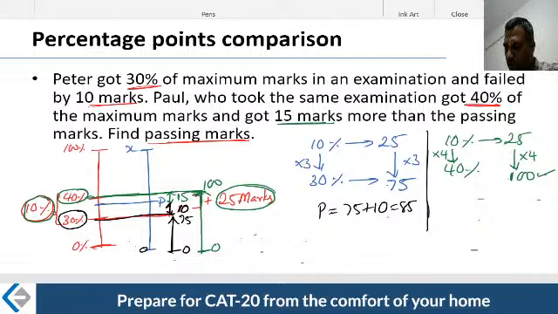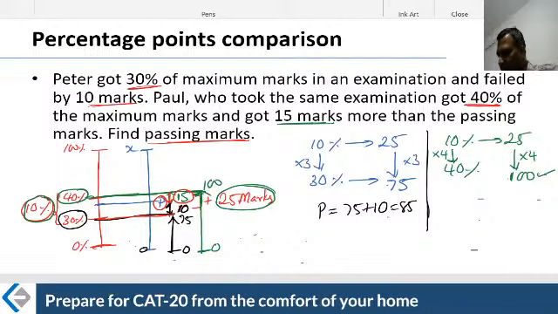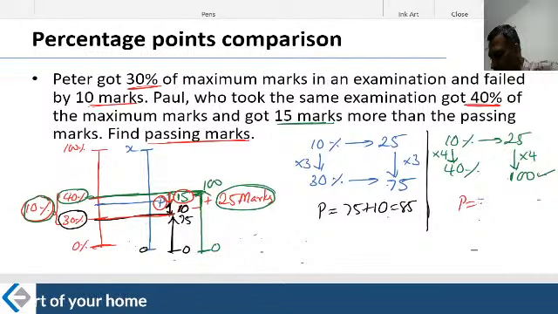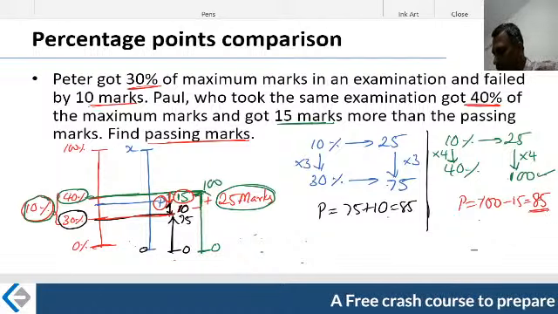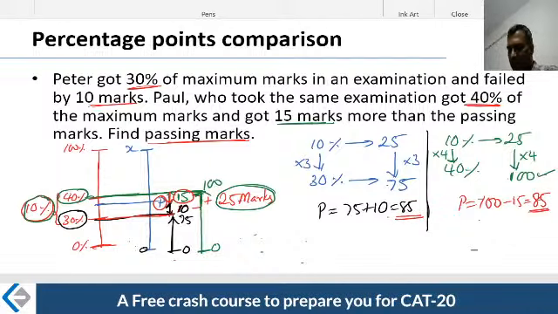Hey, how many more marks did this fellow get? This fellow got 15 more marks. Down by 15 marks is the passing mark. Therefore, the passing mark is nothing but 100 minus 15, which is also 85. It does not matter which way you calculate, whether from 30 or from 40.